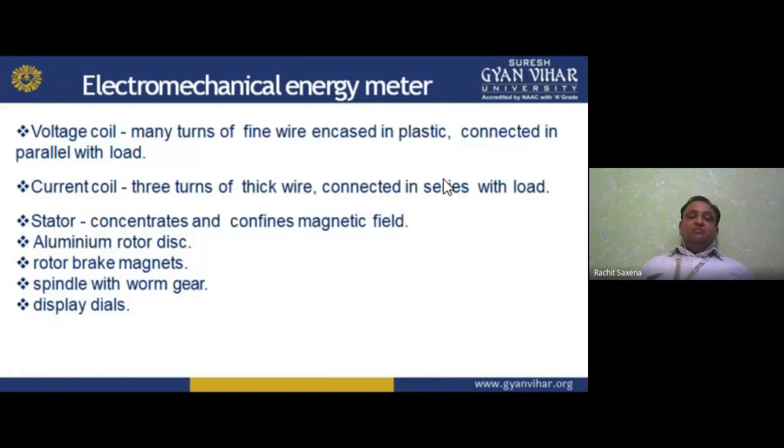Electromagnetic energy meter: voltage coil, many turns of fine wire encased in plastic, connected in parallel with the load. Current coil, 3 turns of thick wire connected in series with the load. Stator concentrates and confines the magnetic field. Rotor disc is there through which we get the reading. Rotor brake magnets when we apply the magnet. Spindle with worm gear is attached with that. Then we have these display dials through which we can identify or measure the reading.